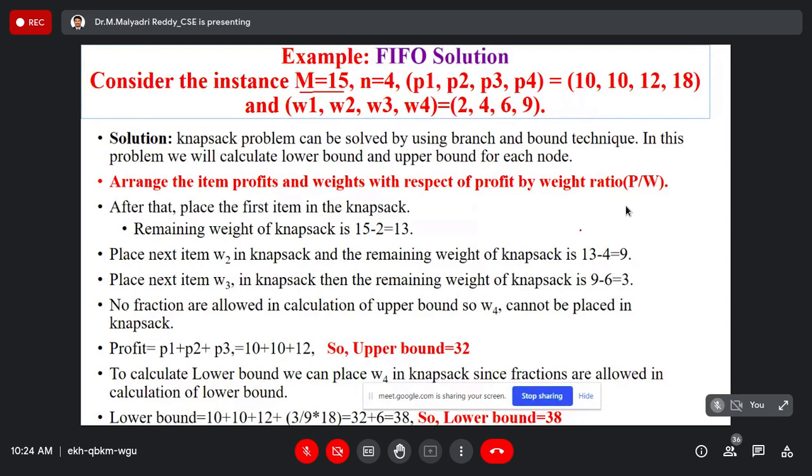So in this we need to calculate the boundaries. With respect to branch and bound, that means you need to calculate the boundaries. What is the maximum boundary? What is the minimum boundary? In between the maximum boundary and the minimum boundary, the solution space is available. That is, we need to set the boundary functions. That is the branching and bounding.